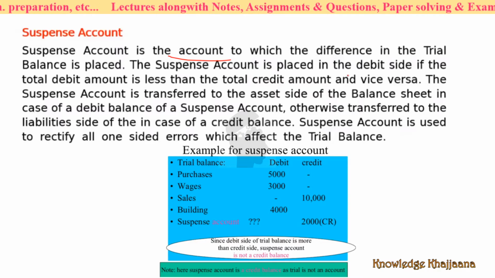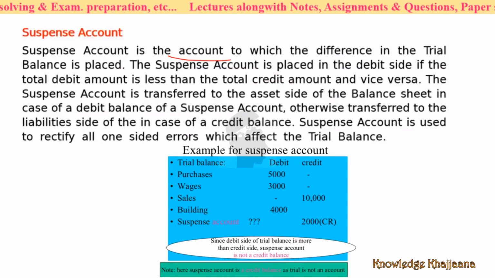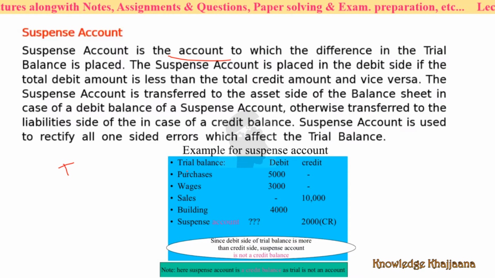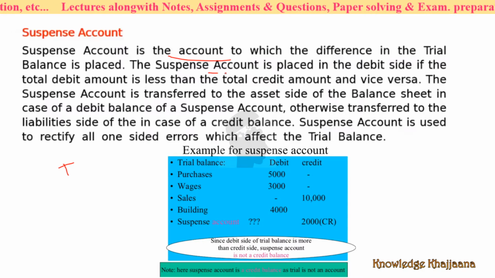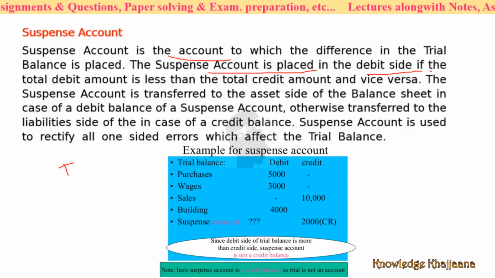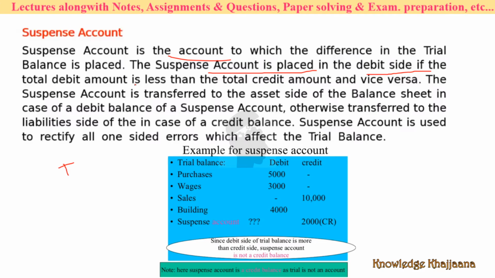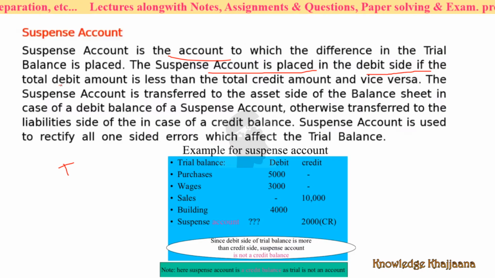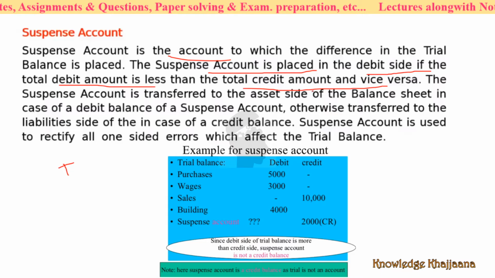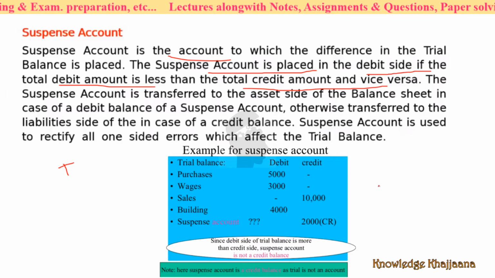The suspense account is placed on the debit side if the total debit amount is less than the total credit amount, and vice versa. In the trial balance given here, the suspense account is placed on the credit side, because the total debit side amount is greater than the total credit side amount.